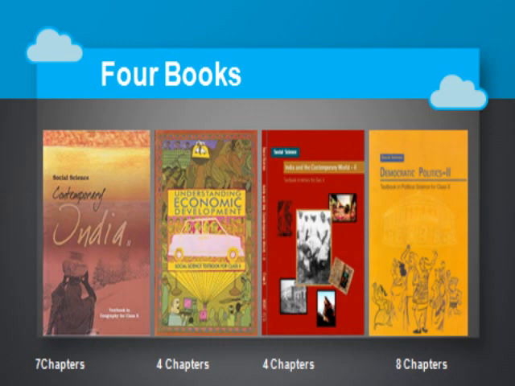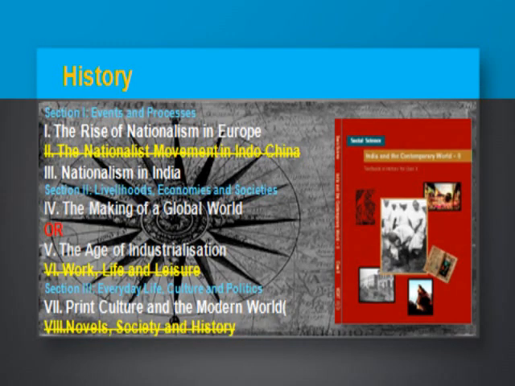So now let's begin with our first book, history: India and the Contemporary World 2. Here there will be 3 sections. In the first section, these two themes, rise of nationalism in Europe and nationalism in India, are both compulsory. In section 2, livelihood, economies and societies, you will get a choice: either you do the making of the global world or the age of industrialization.